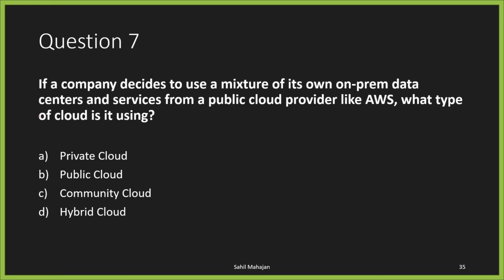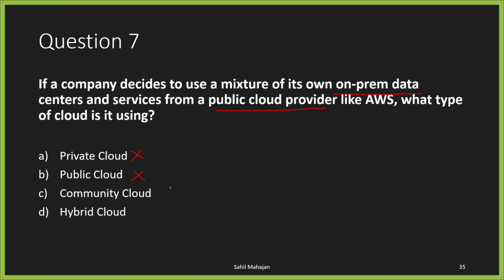Awesome. Let's go over the question once again. If the company decides to use a mixture of its own on-prem data center and services from a public cloud. So what is the organization doing? It's trying to use its on-prem data centers and also public cloud. So what type of cloud is it? We know that it is not going to be a private cloud because it is using a mixture. We also know that it is not going to be a public cloud because it is again using a mixture of both on-prem or private and public cloud.